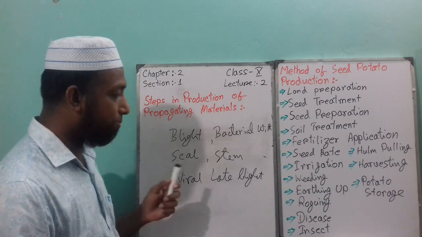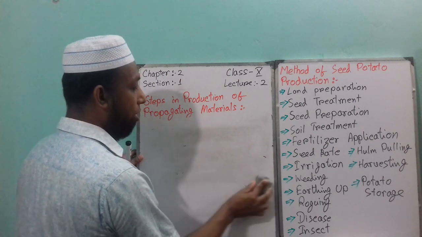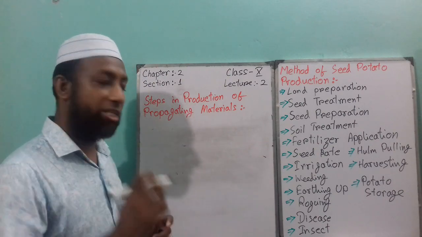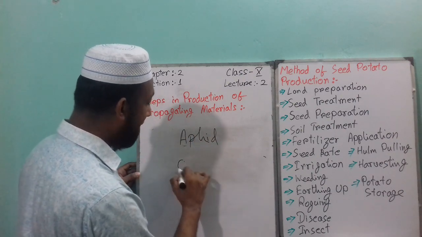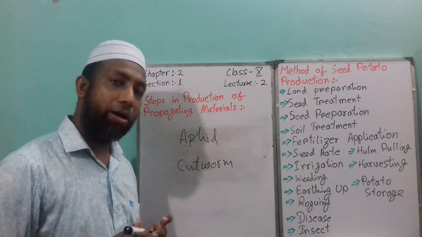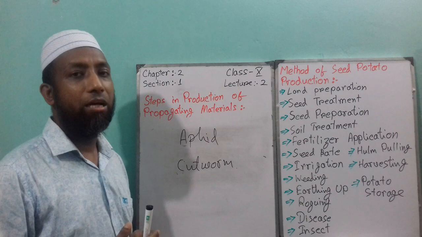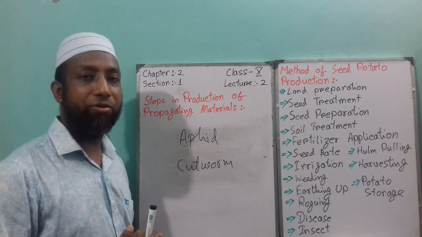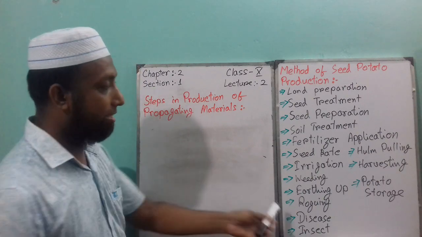And next point is insects. Two insects are harmful for our potato. One is aphid, the other one is cutworm. You can get insecticide from the dealer's shop, then you can bring it. This is very harmful for the crop. So this is the insect.